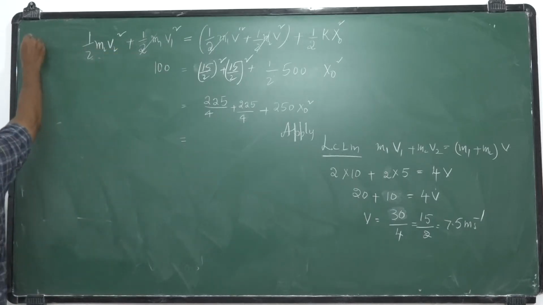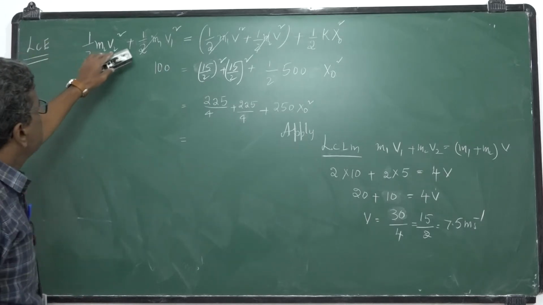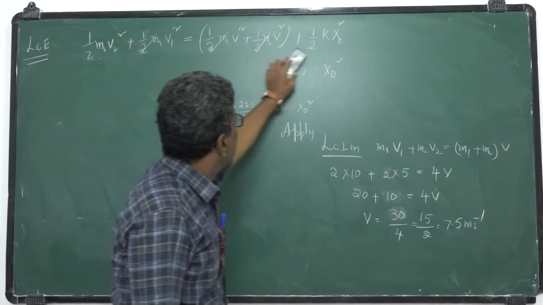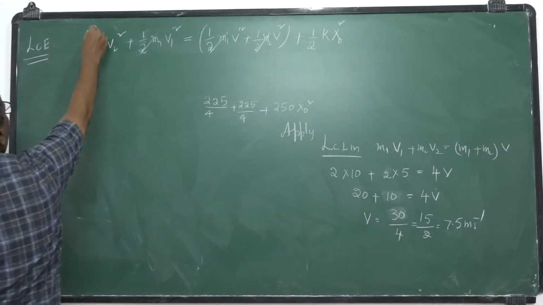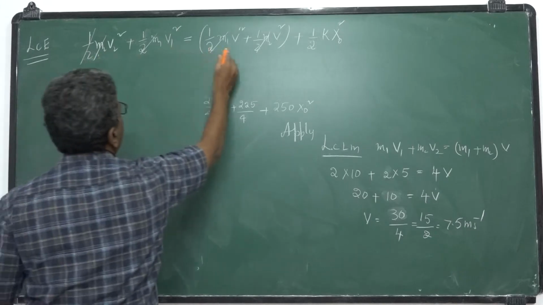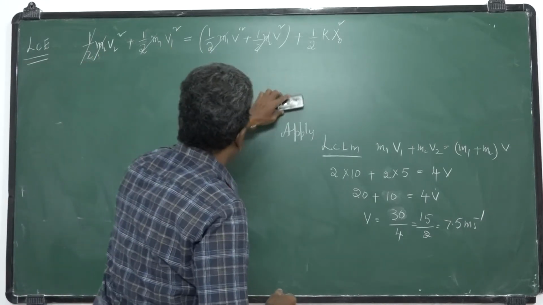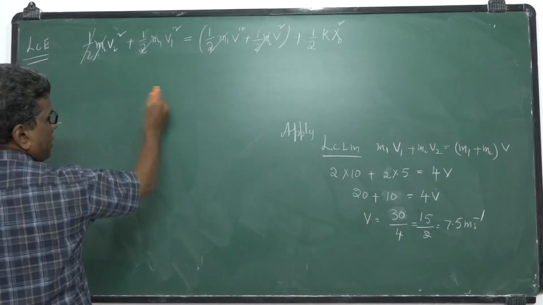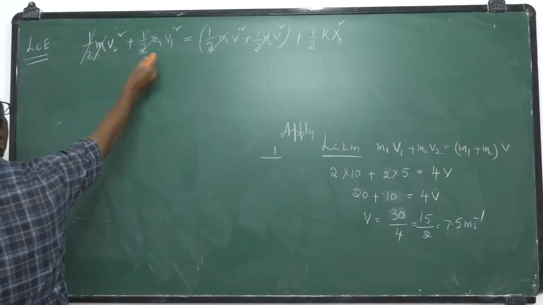This is from the law of conservation of energy. So I will correct this one once again. Half m gets cancelled. Once again I will write this one. This is step number 1, and step number 2 is this one.